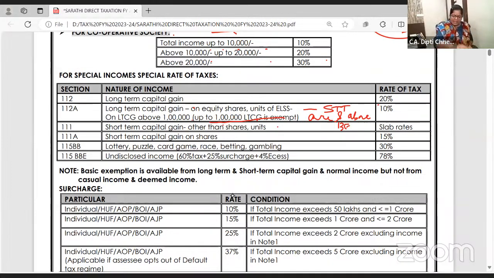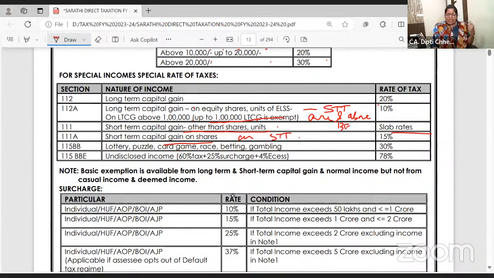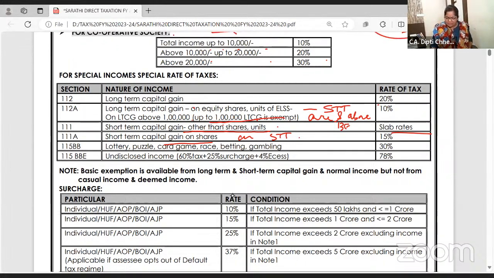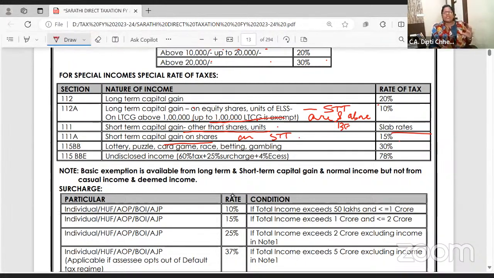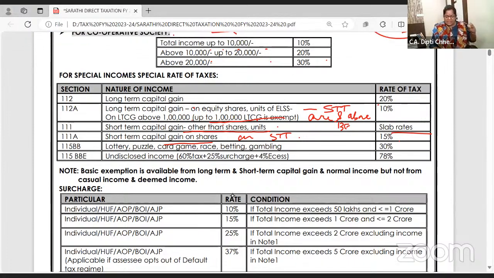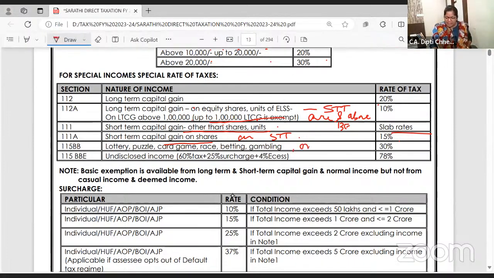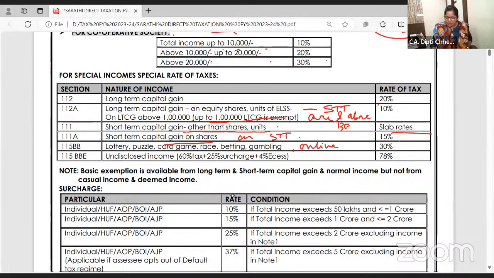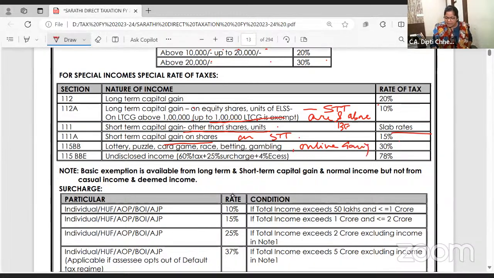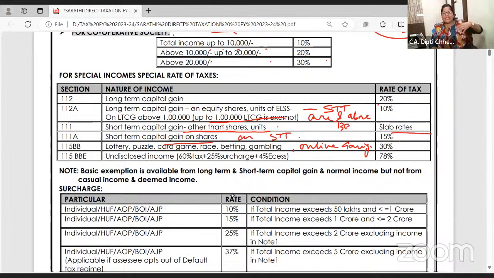Short-term capital gain other than shares, on property, jewelry, house, whatever you have sold, normal tax rate. Short-term capital gain on shares, on which STT is charged and which are listed, 15%. Casual income: lottery, puzzle, card game, betting. Add one more to this now, online gaming. You know, now online gaming is legalized.